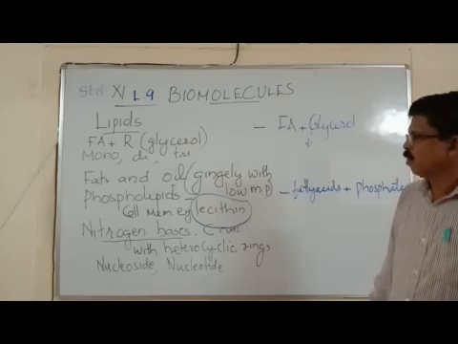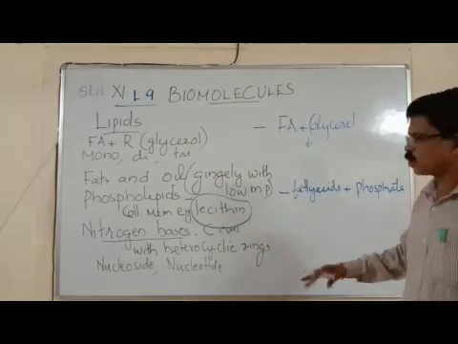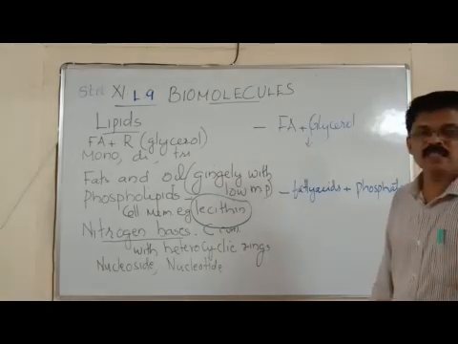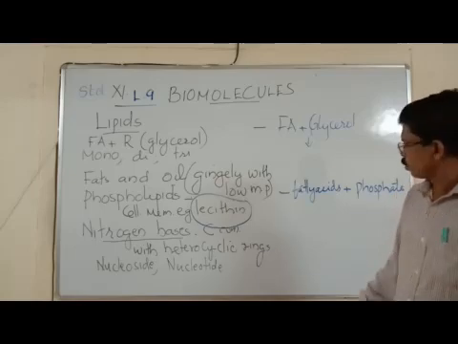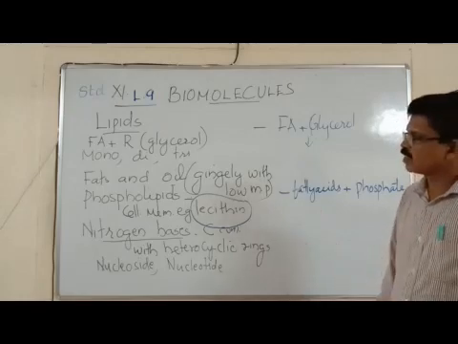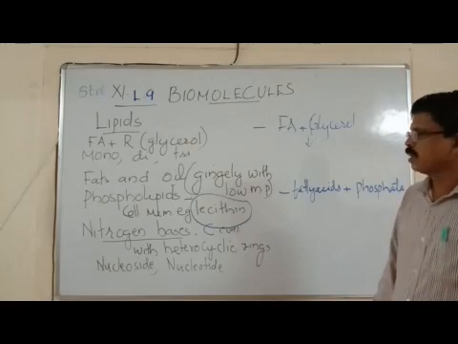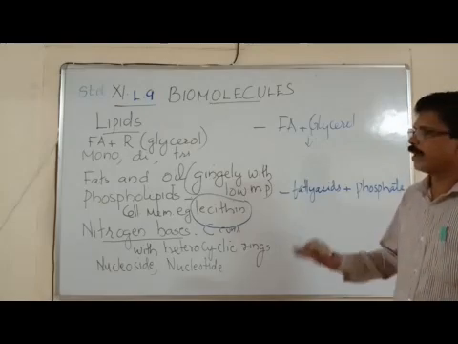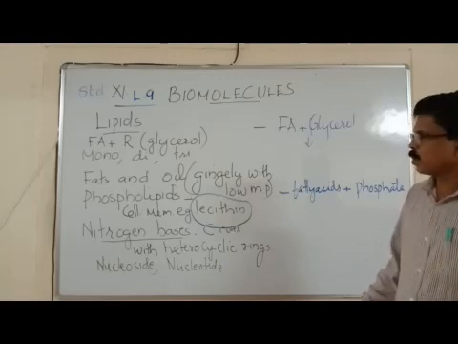Right? Phospholipids are fatty acids plus organic phosphate groups. So we can say fatty acids plus phosphate form the phospholipids, which are the most important component in the cell membrane. For example, lecithin is a phospholipid found in our cell membrane. That's all about the lipids.